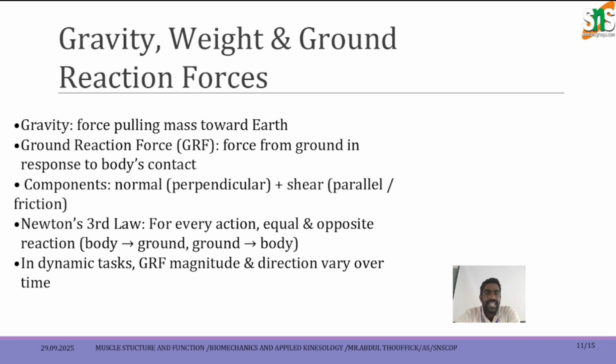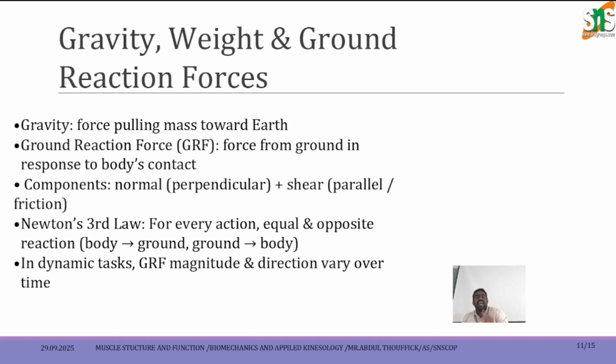So coming to gravity, weight and ground reaction force. Gravity is a force pulling mass towards the earth, which means a force pulling the mass of weights towards the ground. Ground reaction force is the force from the ground in response to body contact. The components are normal, perpendicular, plus shear, parallel friction.